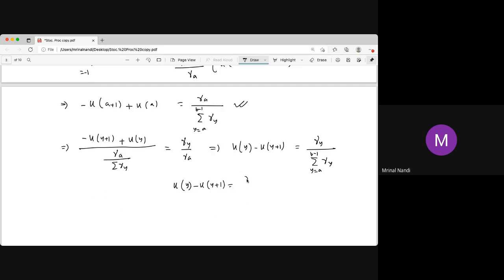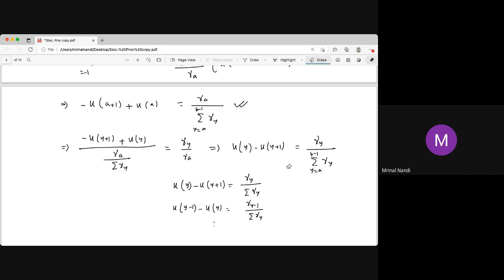This is the recursion relation again; sum over this, and then put y, say y minus 1, then y again, and write up to x and then add.